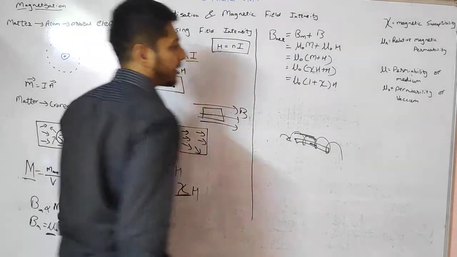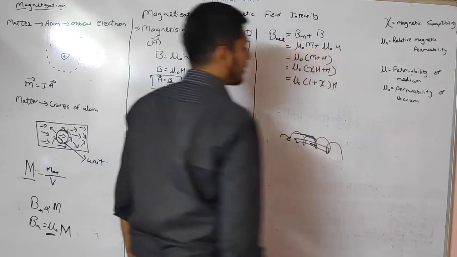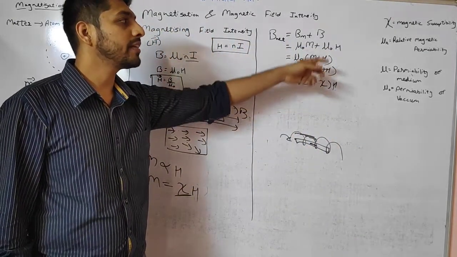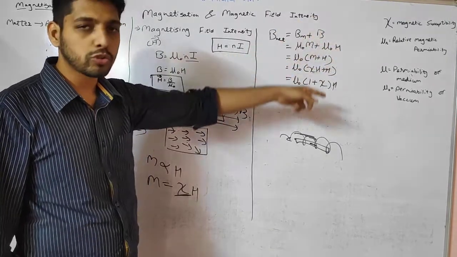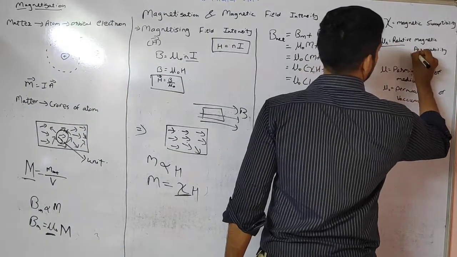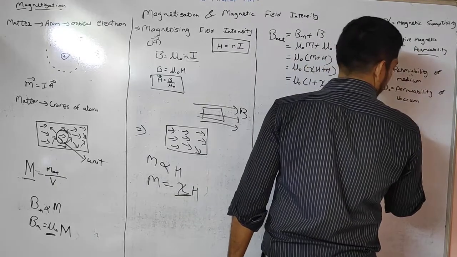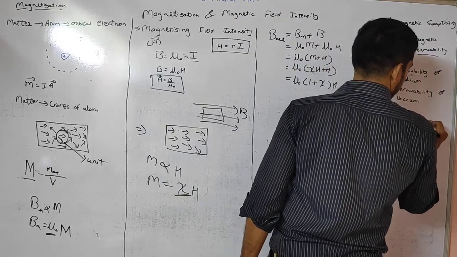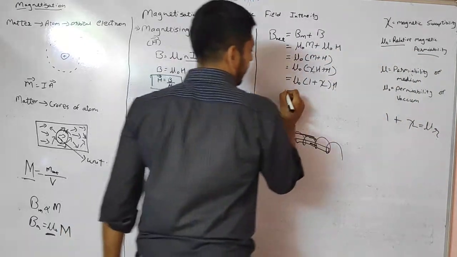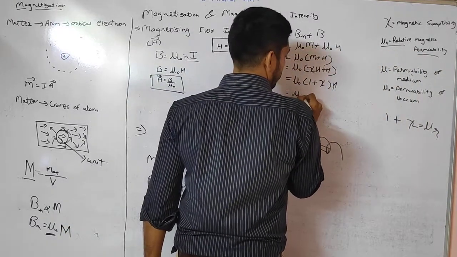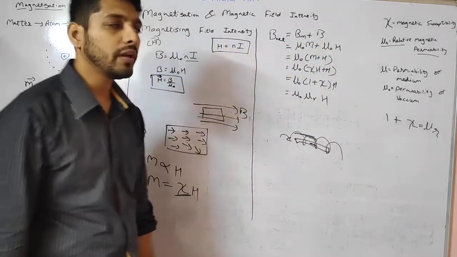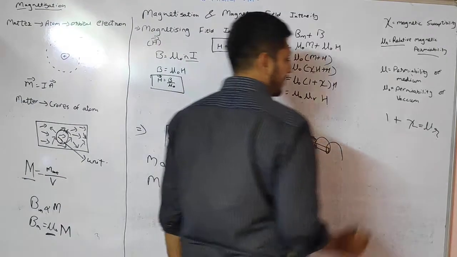I can write it in this form, but this 1 plus zeta is known as your relative magnetic permeability also. So 1 plus zeta is equal to mu r. If I put the value of mu r, I can write mu 0 mu r into H. Now you have studied previously what relative magnetic permeability is.